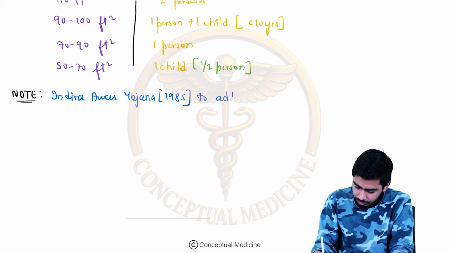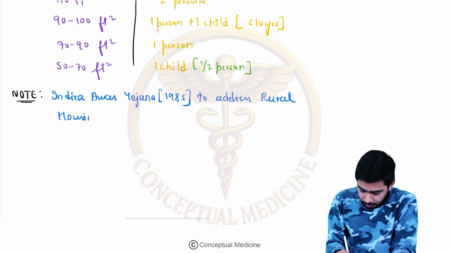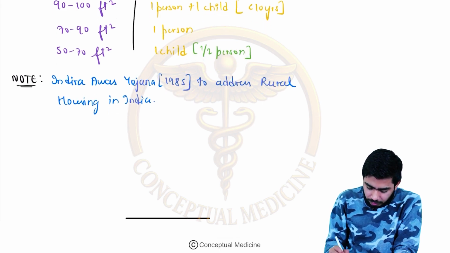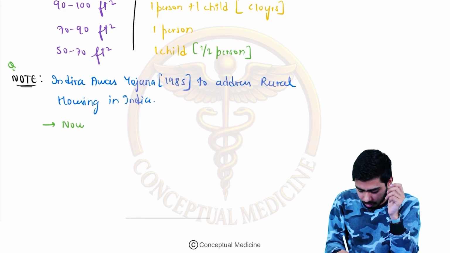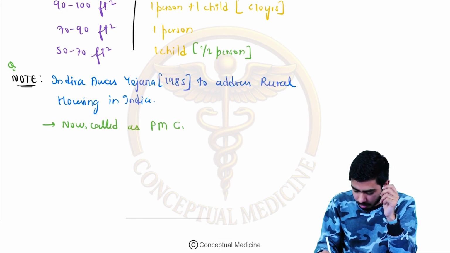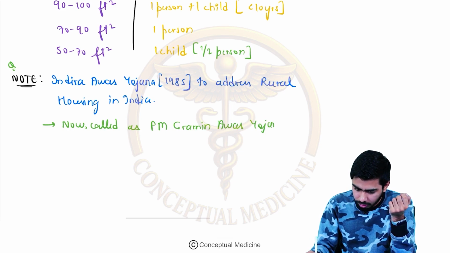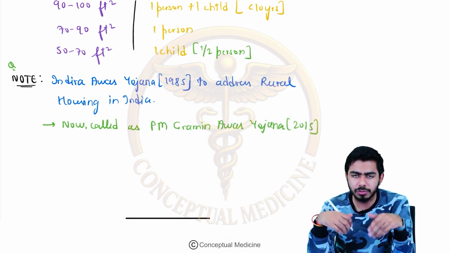To address rural housing in India. So that can be your historical MCQ. Next, one more important fact that might be your MCQ: this same scheme is now called the Pradhan Mantri Gramin Awas Yojana. I just wrote Pradhan Mantri as PM. Pradhan Mantri Gramin Awas Yojana was launched in 2015 for the same purpose. It has just been renamed.